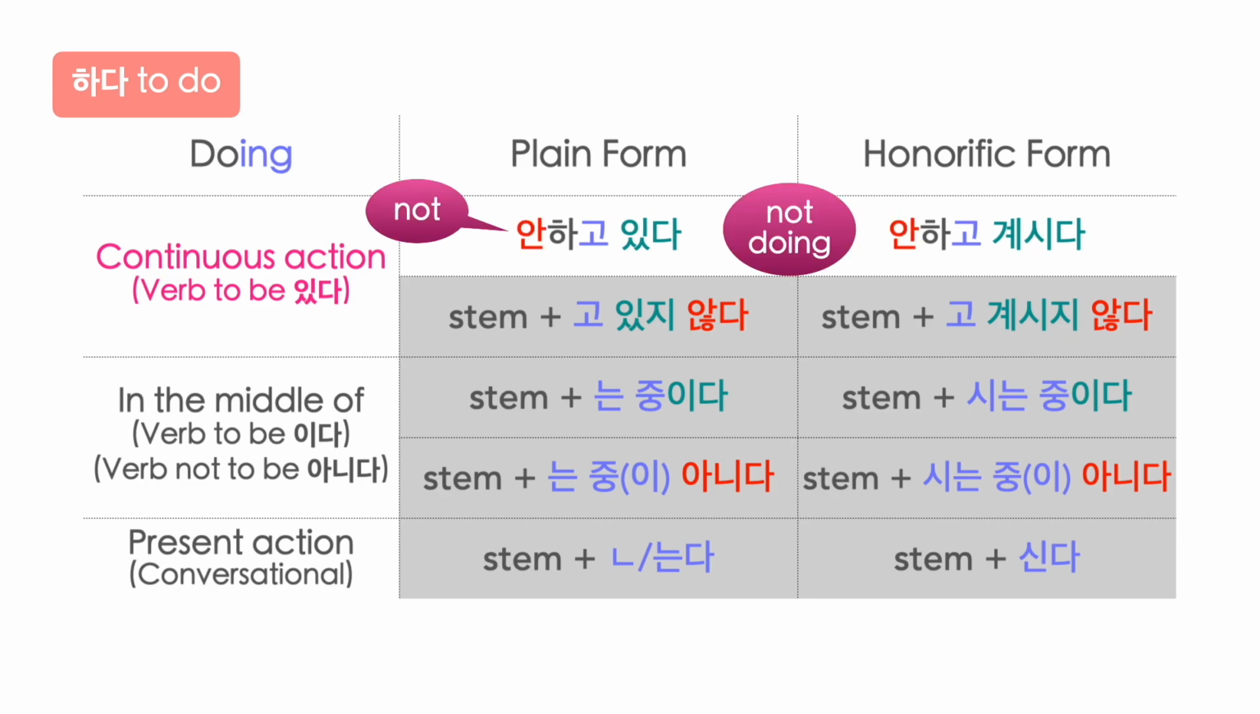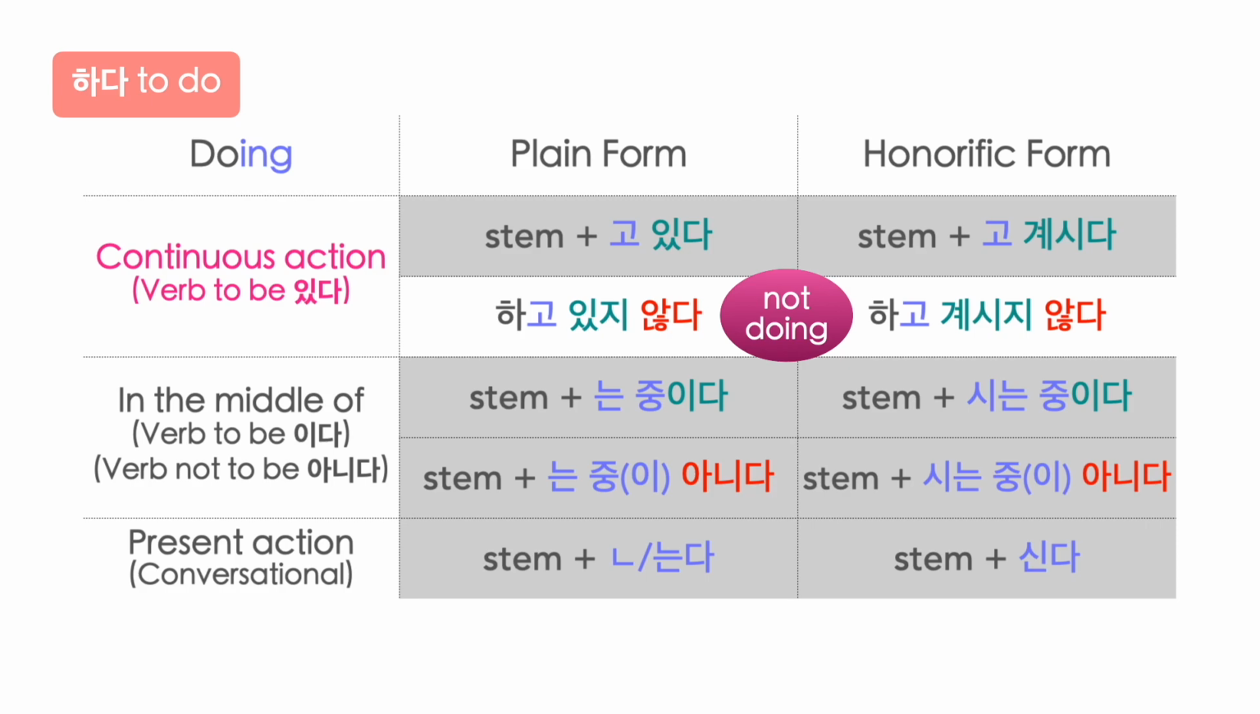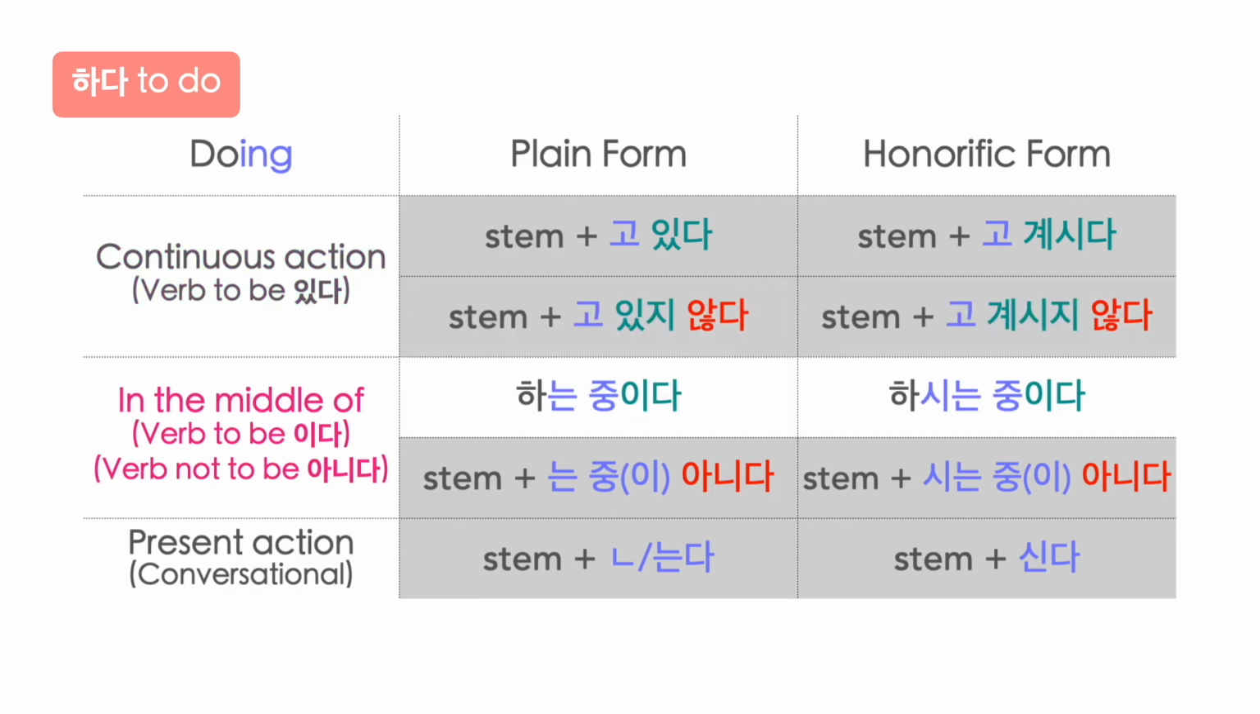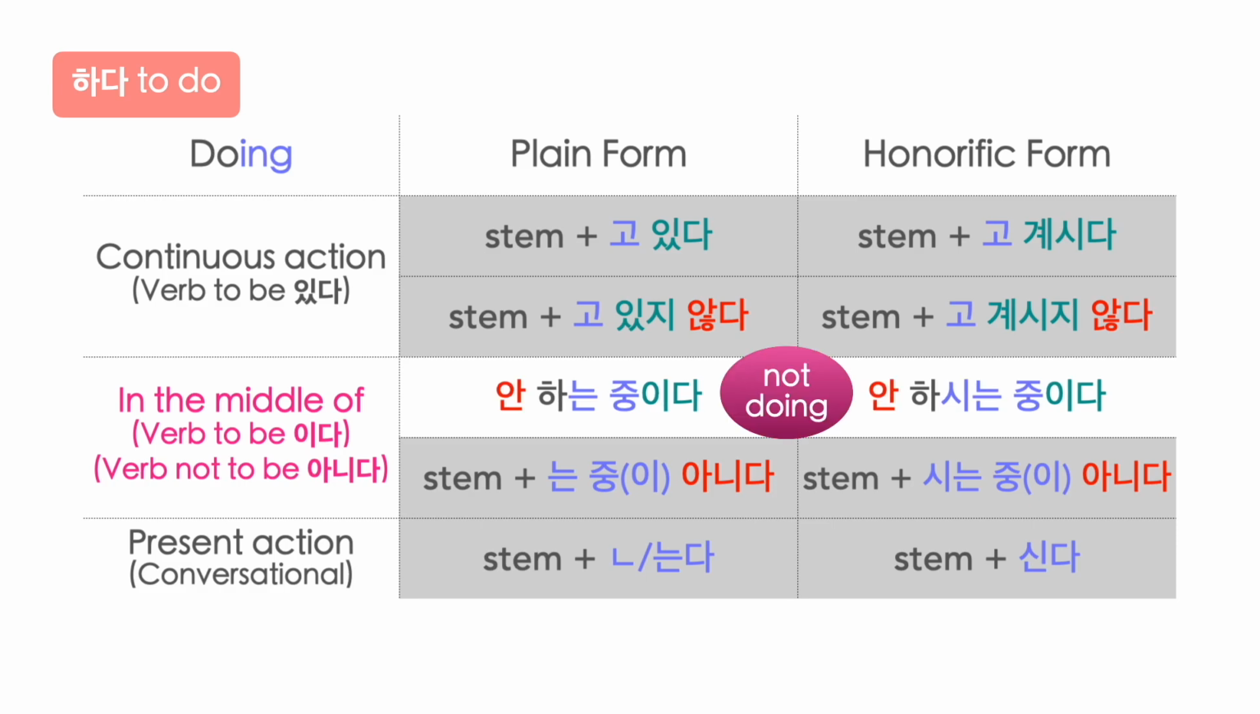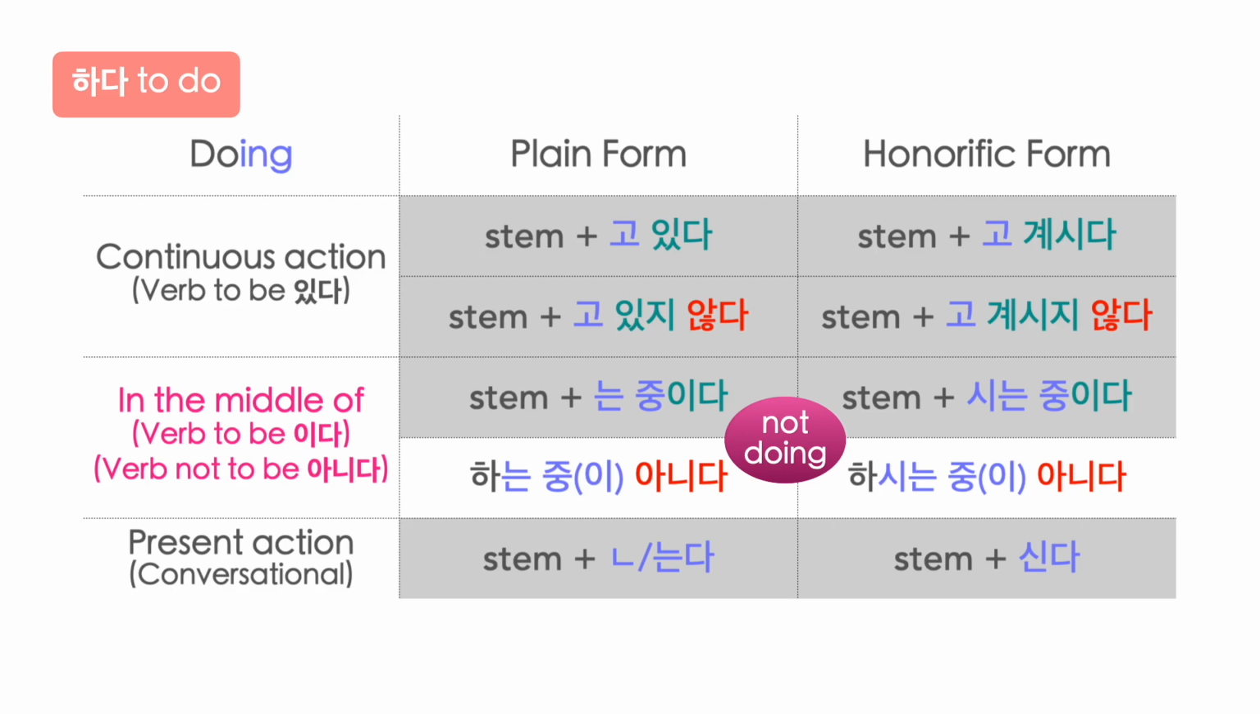You can also add 안 to form the negative expression. 안 하고 있다, 안 하고 계시다. You can also make it negative by saying 하고 있지 않다, 하고 계시지 않다. To say in the middle of an action, 하는 중이다, 하시는 중이다. To say subject is not in the middle of an action, 안 하는 중이다, 안 하시는 중이다. You can also say 하는 중이 아니다, 하시는 중이 아니다.